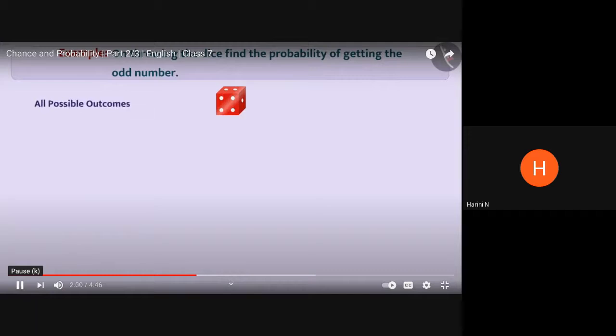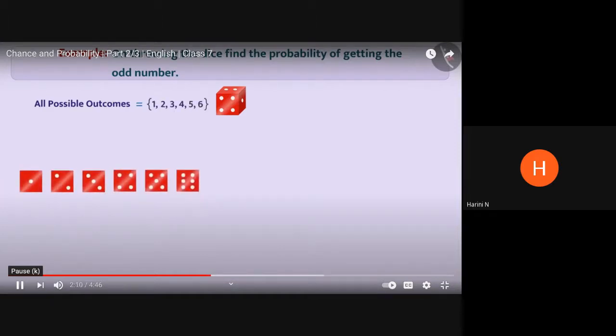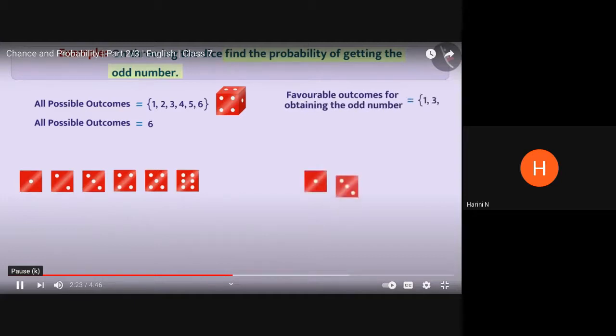All possible outcomes of the experiment of throwing the dice are 1, 2, 3, 4, 5, 6. Therefore, all possible outcomes of the experiment are 6. Here, we have to find out the probability of getting an odd number. Favorable outcomes for obtaining an odd number are 1, 3, 5. In this way, for getting an odd number, the number of favorable outcomes is 3.